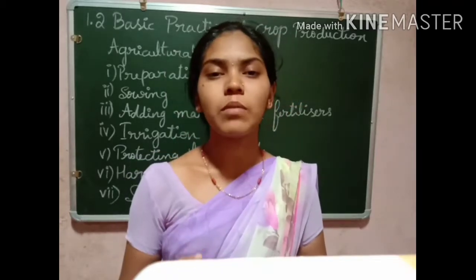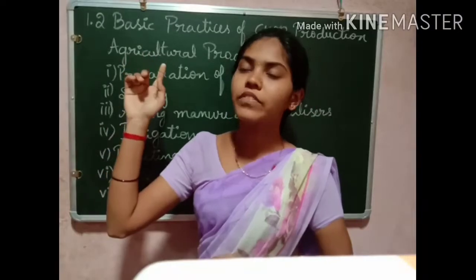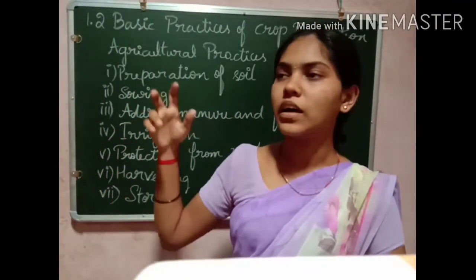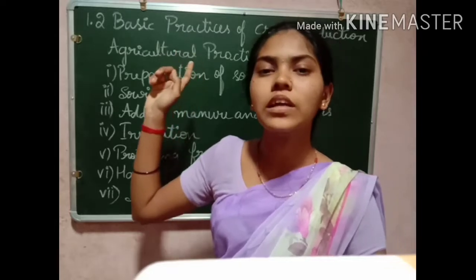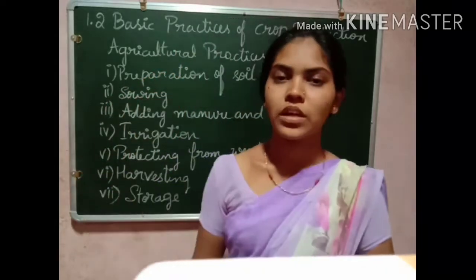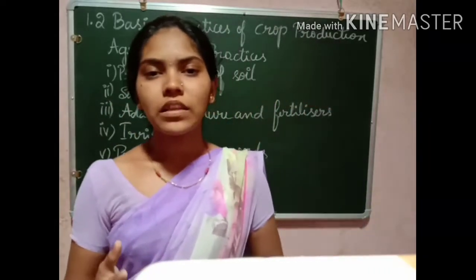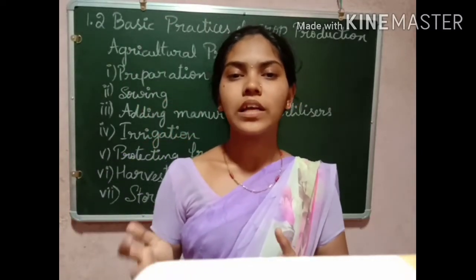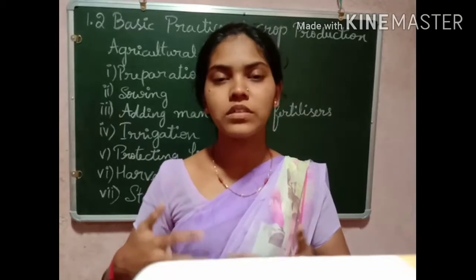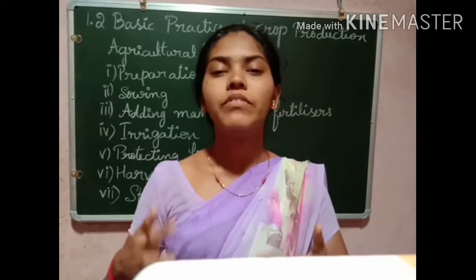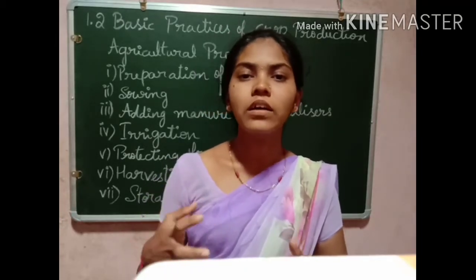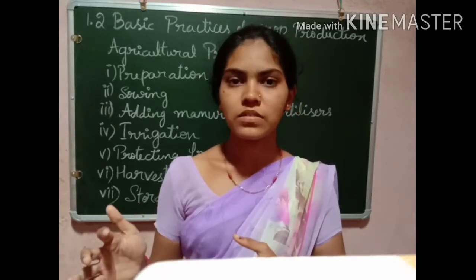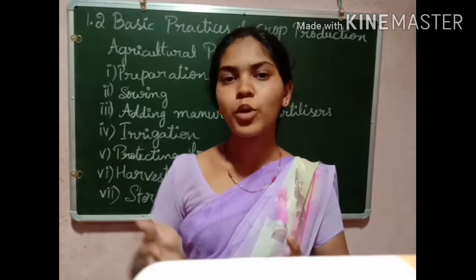Now let us discuss the basic practices of crop cultivation. What are the practices included in the production of the crops? When you cultivate the crops, the farmers have to follow several steps in order to get good quality crops. They have to follow some practices, some procedure.